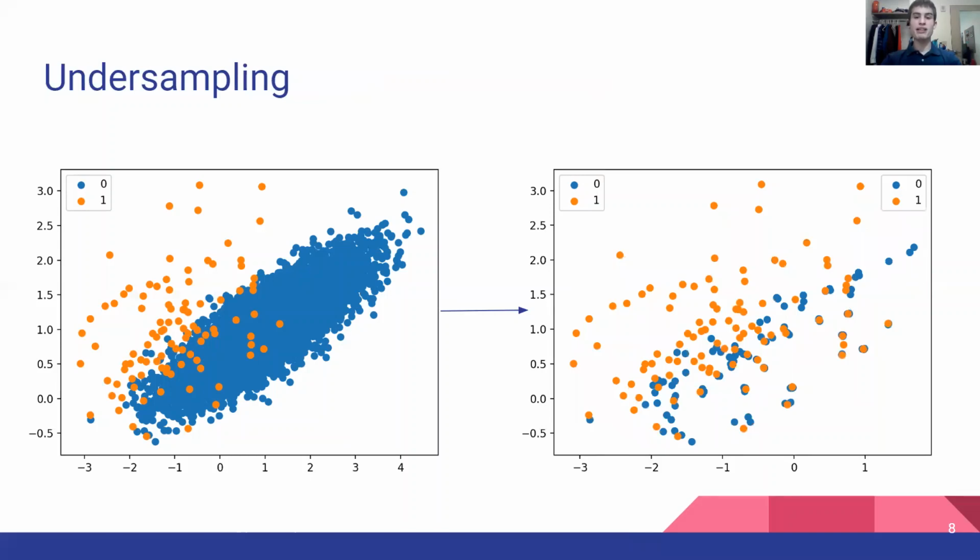Undersampling is a technique that balances the data by removing points from the larger classes until they have the same number of points as the minority class. In our example, we utilized random undersampling in order to balance the data. It is important to be careful using this technique with a small minority class because it can remove significant features from the majority class as well as lead to too few points to train the data on.